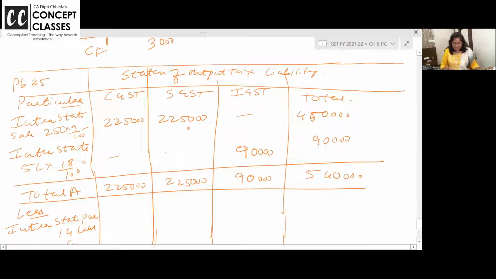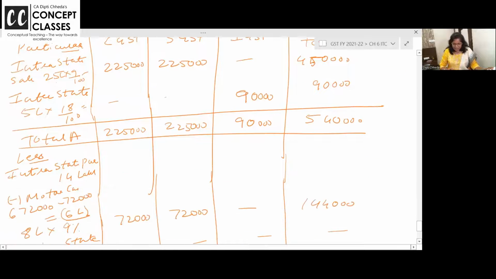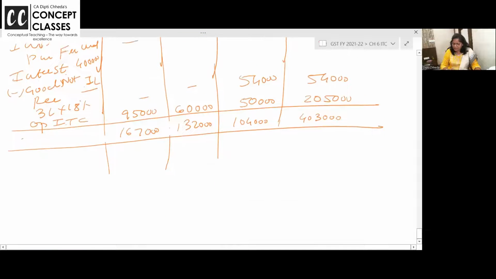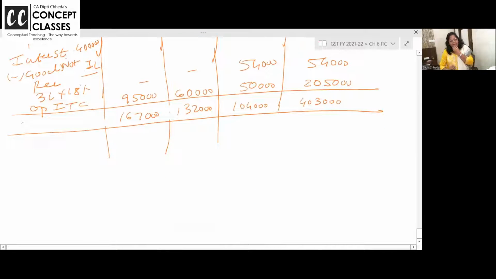Intrastate sale पे 9% ले लिया, interstate पे 18% लिया. अब opening we should have written here at the top, missed out, so I wrote it here. Intrastate purchases 14 lakhs. You have a motor car purchase on which ITC is anyhow not allowed. It's allowed only subject to 3 conditions. So उसको निकाल दो. Intrastate purchases from unregistered dealer nil. Interstate purchases is 4 lakh, but 1 lakh goods have not been received, तो उसको निकाल दो. ठीक है. Okay. This is your total ITC.